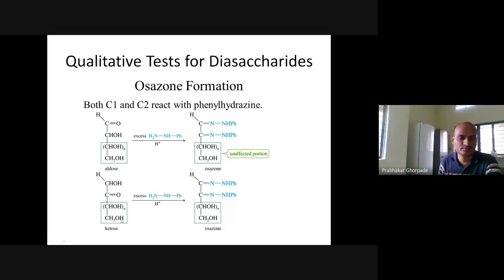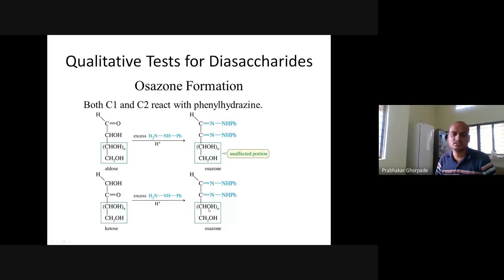Likewise, in the ketose, this phenylhydrazine will go and attach to the first carbon. It will go and attach to the second carbon, and we will form the Osazone again. Okay, so that is how this reaction forms. If you observe here, after the 2 carbons, this group remains unchanged, unaffected. This group remains unaffected. So that is an Osazone. If you observe this compound and this compound, they will give the same Osazone.